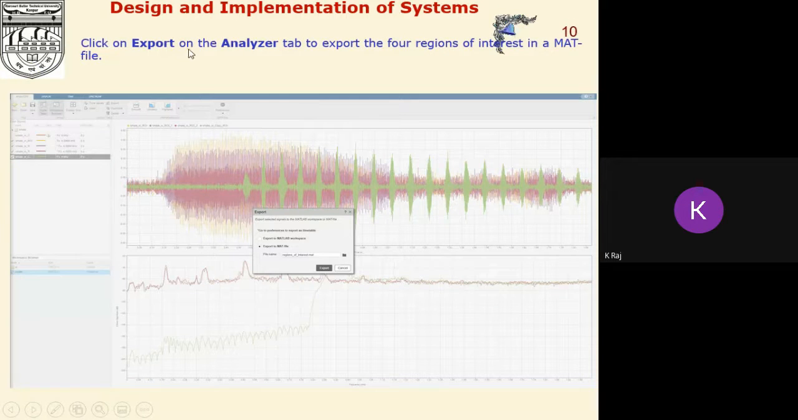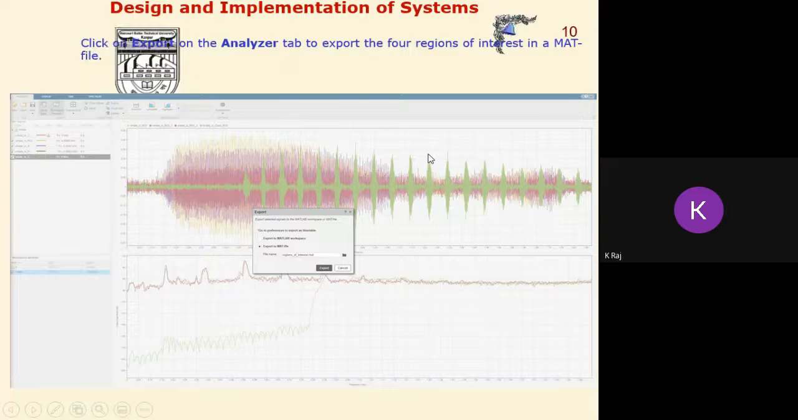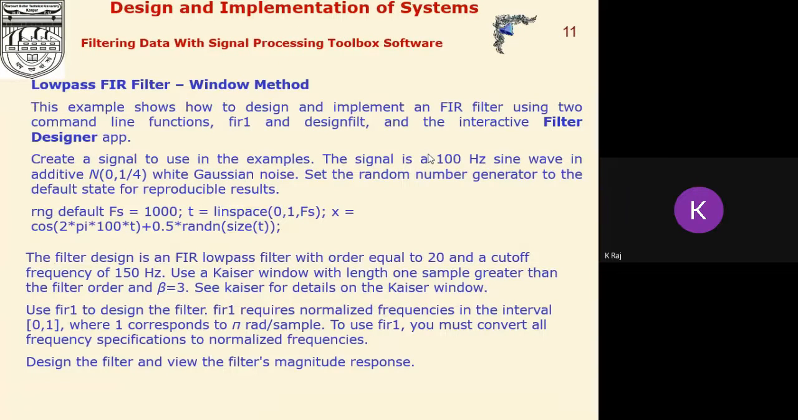And now click on export on the analyzer tab to export the 4 regions of interest to a MAT file. And here we have exported the code, and that code can be utilized for further processing. Now, after describing this application, we are moving to another approach, that is we are interested in